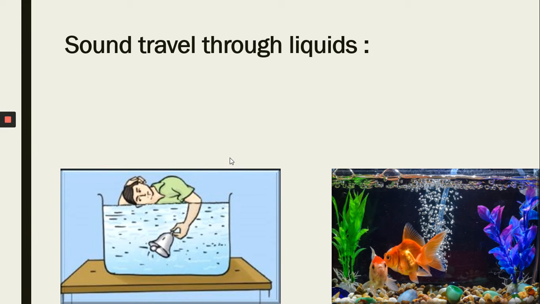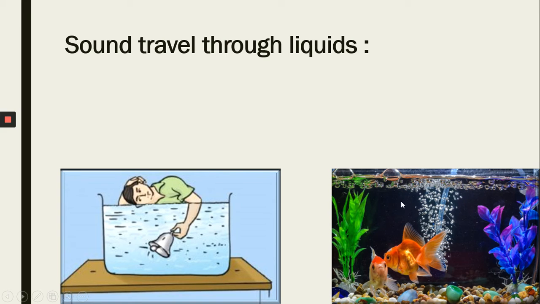Next, sound travels through liquids also. Here is one example: a boy placed a bell in a tub containing water, and when he puts his ear on the surface of the water, he can easily listen to the sound produced by the bell. It means sound can travel through water, or liquids. Sound can easily travel through solids as well as through liquids.